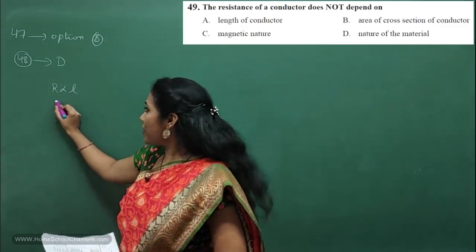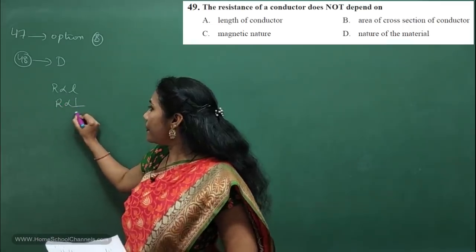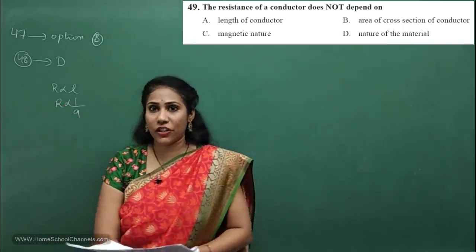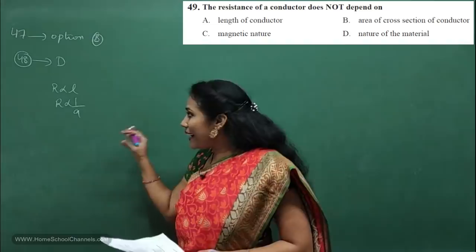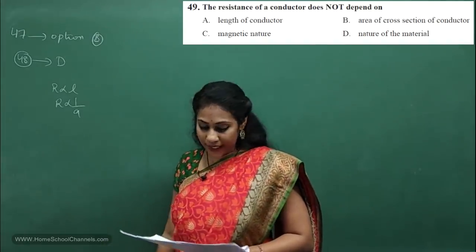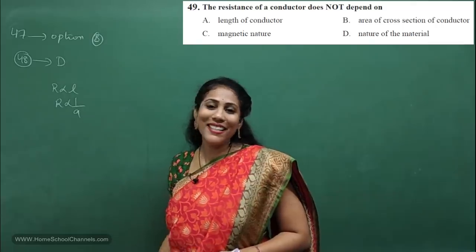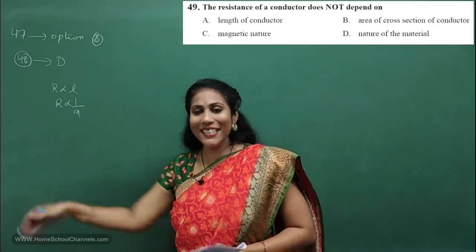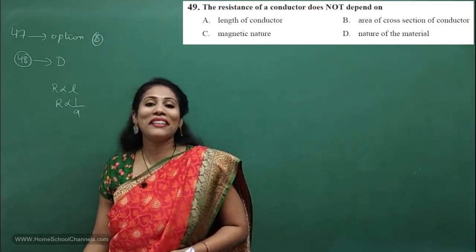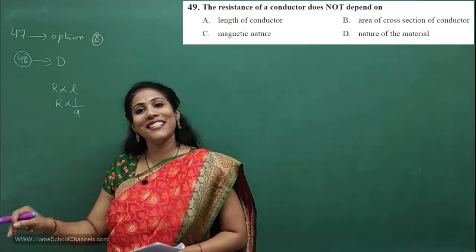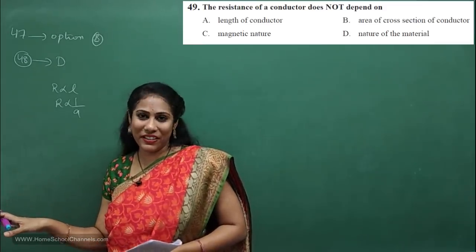Area of cross section, resistance is inversely proportional to area of cross section, right? So resistance depends on area of cross section. That is not the option. Third one, magnetic nature. See, nothing to do with magnetic nature, isn't it? Resistance does not depend on magnetic nature, right?